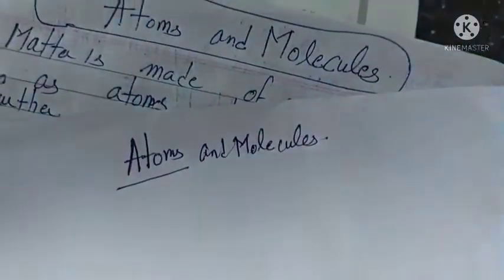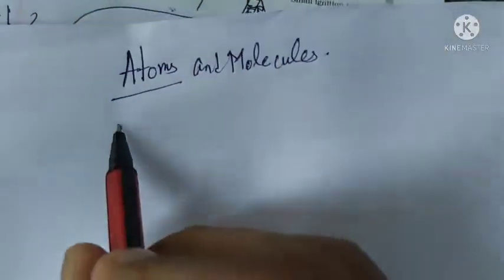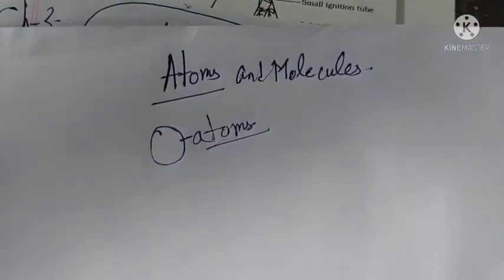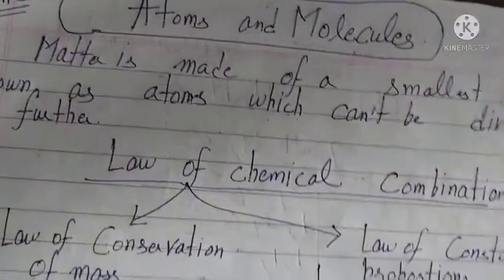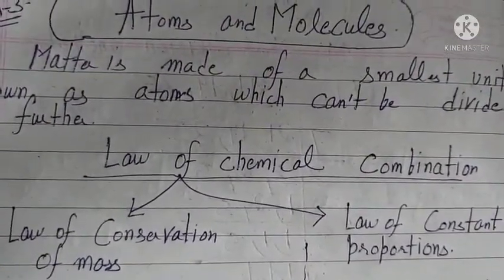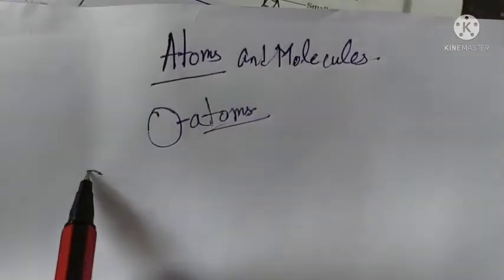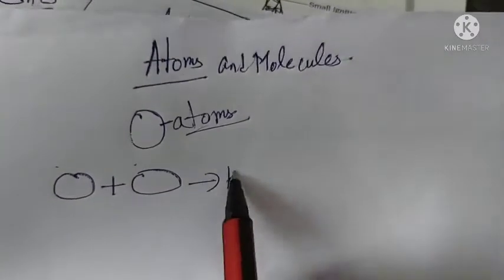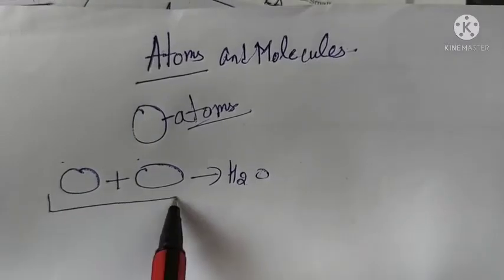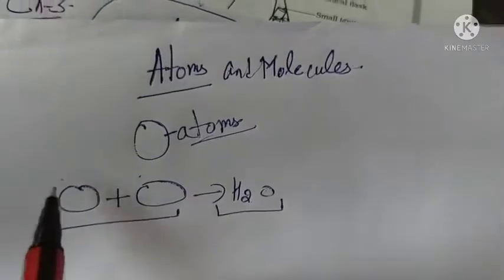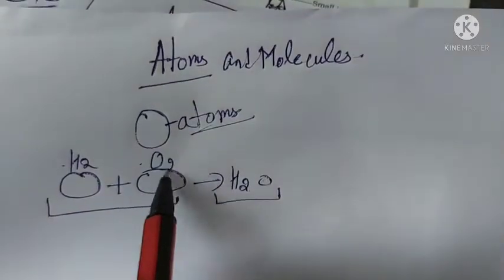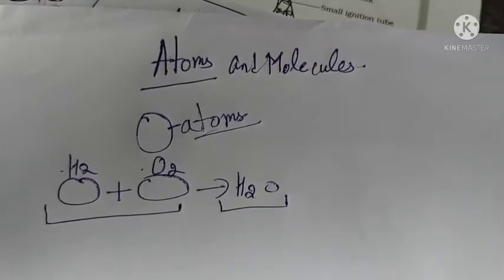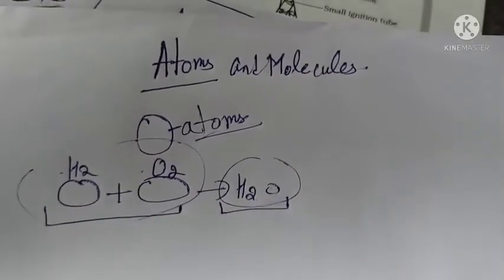So, in the lower classes, we have studied that matter is made up of small particles, and those small particles are known as atoms. These atoms can't be divided into smaller pieces, or they can't be divided further. We know that when some compounds combine, like hydrogen plus oxygen gives water, this is a chemical reaction. When reactants combine to form the products, that is a chemical reaction.